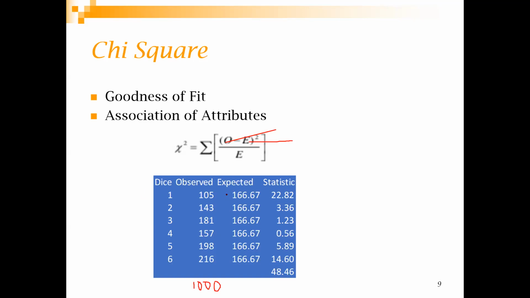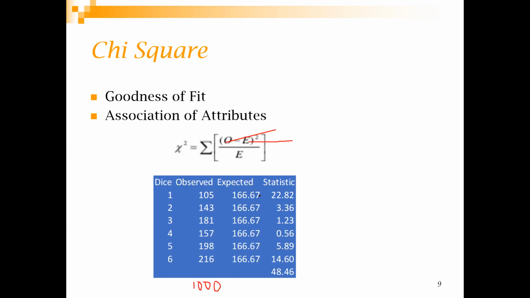So all of these should have equal probability. So this gives you the expected frequency, which will be 1,000 by 6, so for each case it has been written as 166.67.